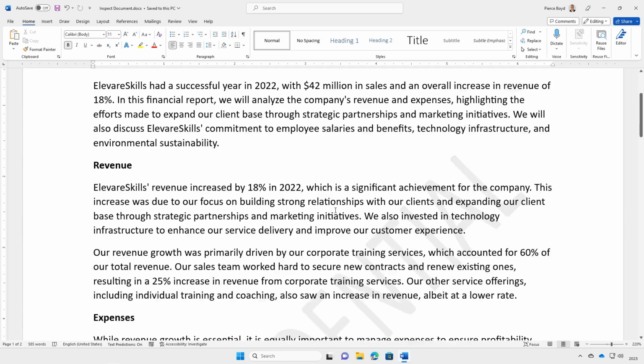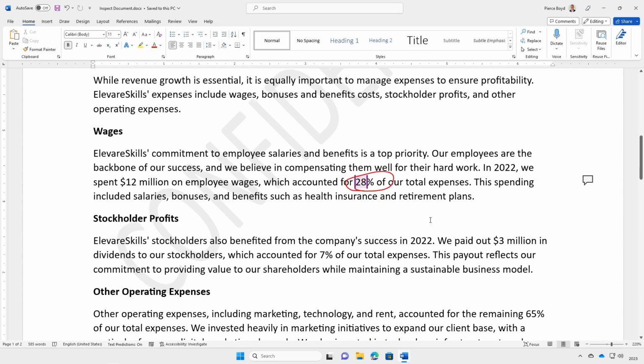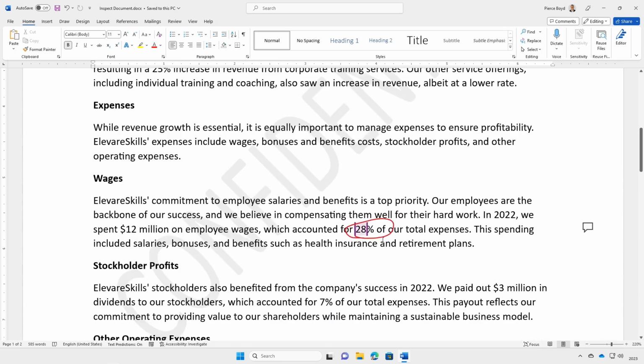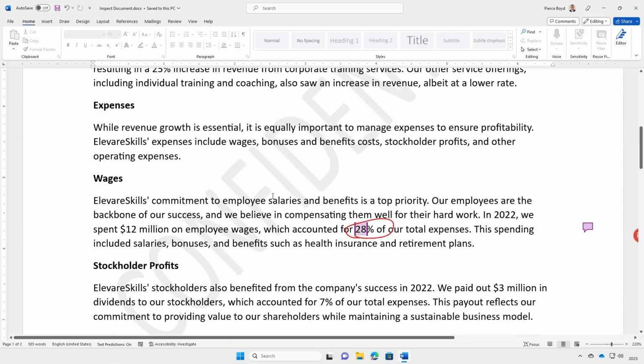And if we scroll down, we'll see things like this watermark. We also see this red circle of ink. We also see here the number 28% has a little bit of an overlay to it. That's because we have a comment. And if I click on the comment, we can see that. Now, these are the types of things that Inspect a Document will look for.